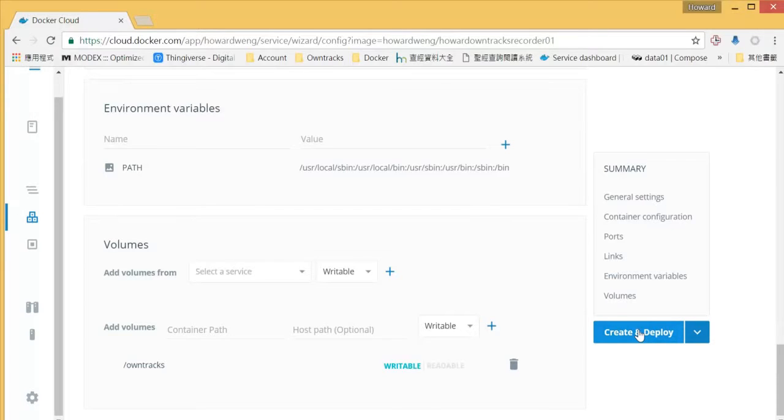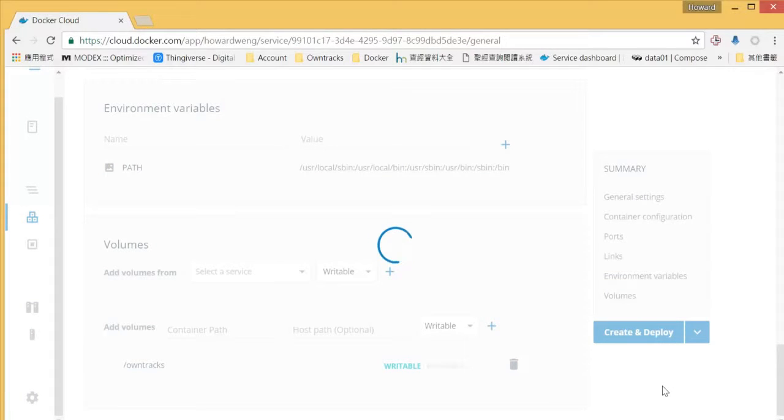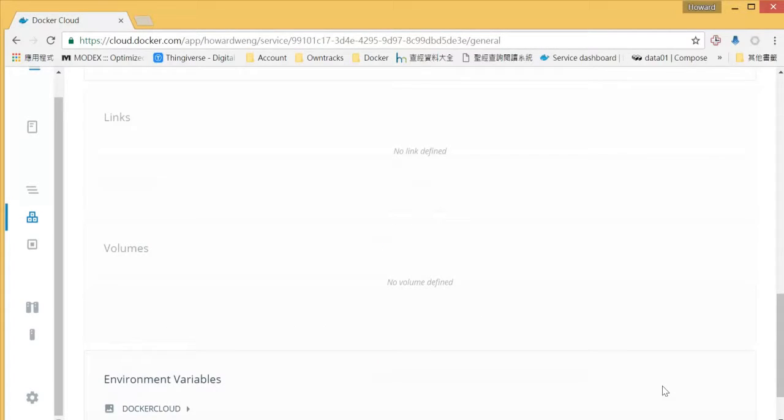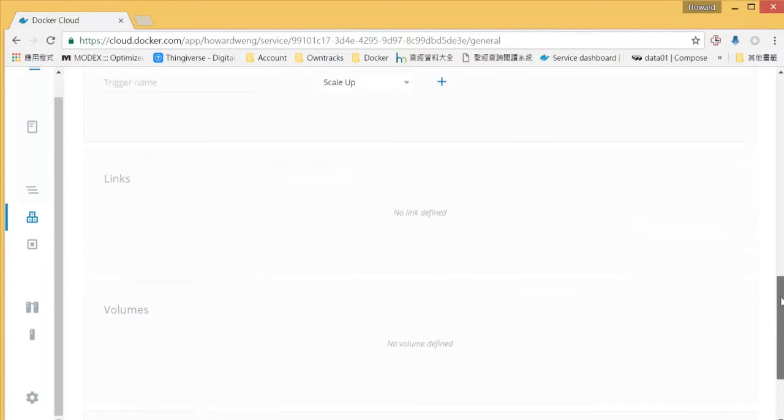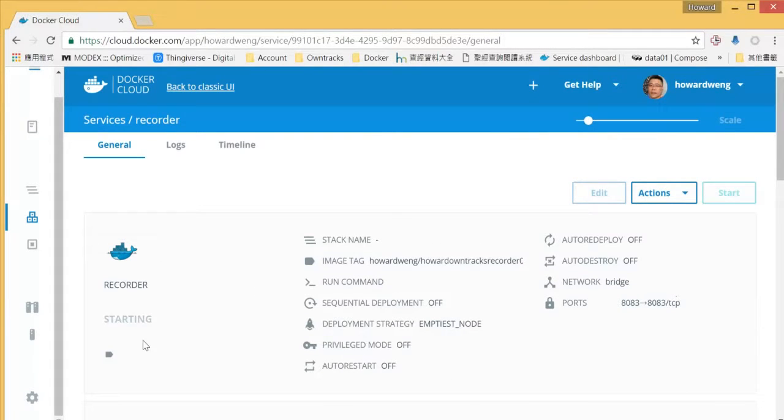You can click here, create and deploy. And we can see the status flashing from starting to running. That means this service is already running on our cloud provider.